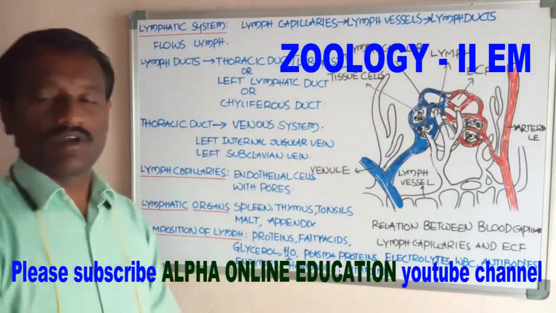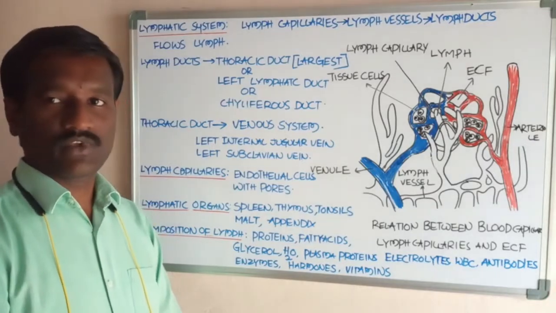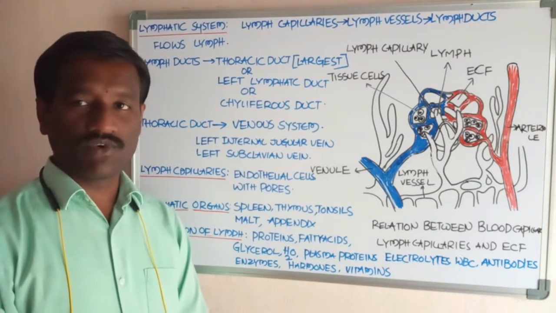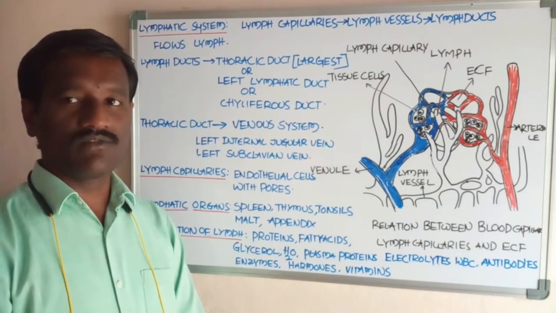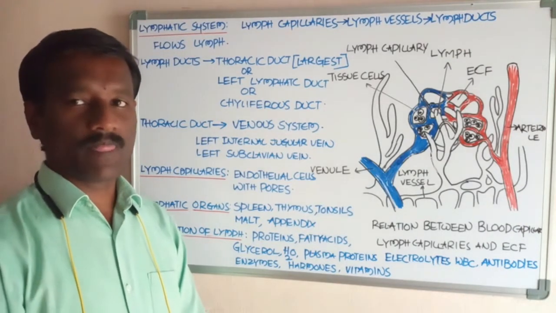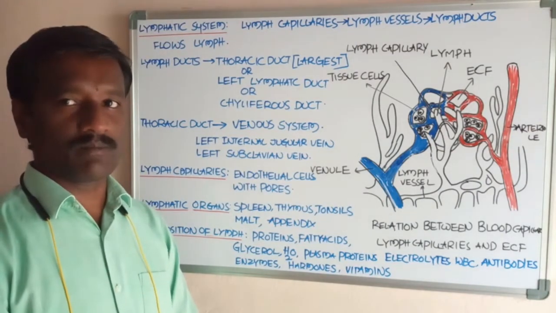Okay, students. Now let's discuss the lymphatic system. Two types of fluids are present in the body of human beings: one is the lymph, and the other is the blood. Now let's study the lymphatic system.